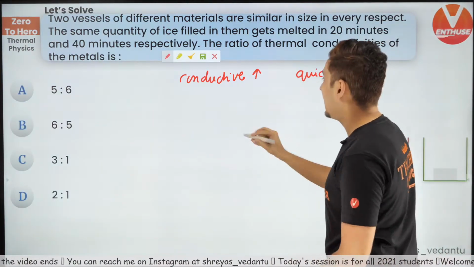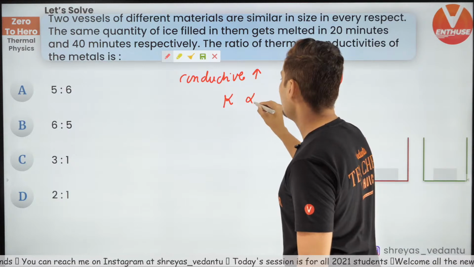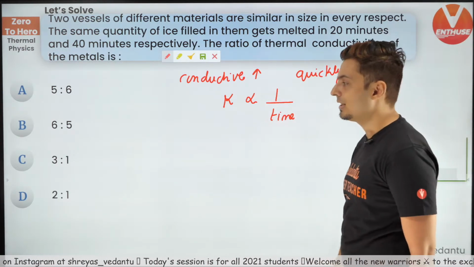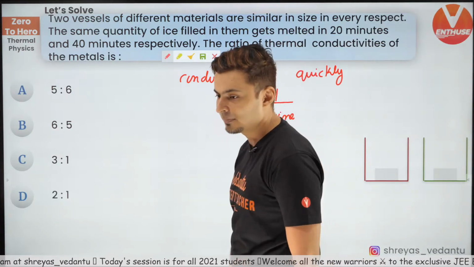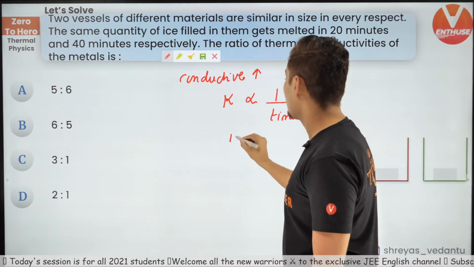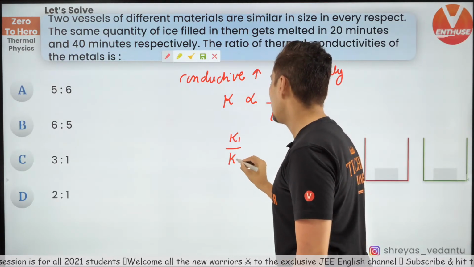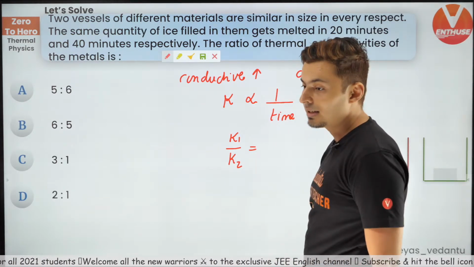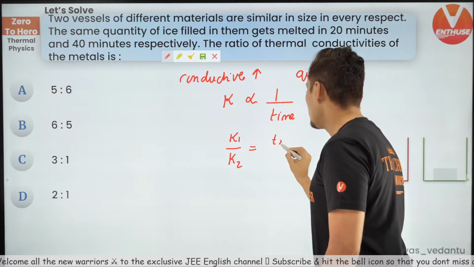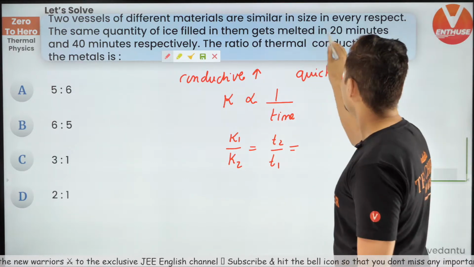In fact, I can say K is inversely proportional to time. So the ratio of the thermal conductivities K1 by K2 will be T2 by T1. What is T2?